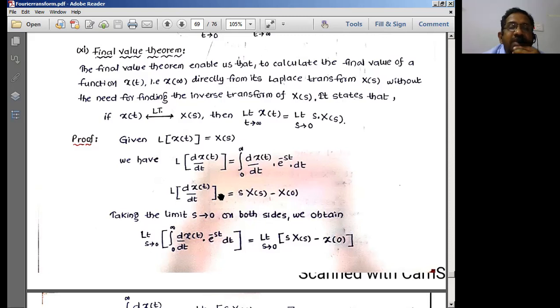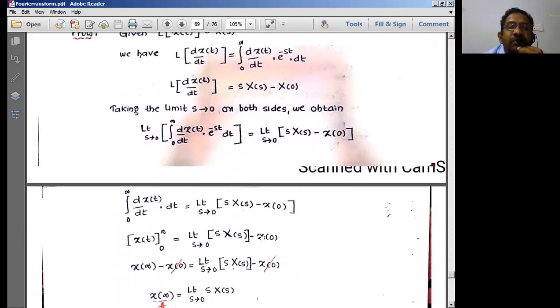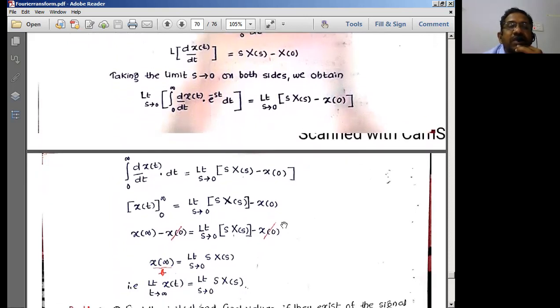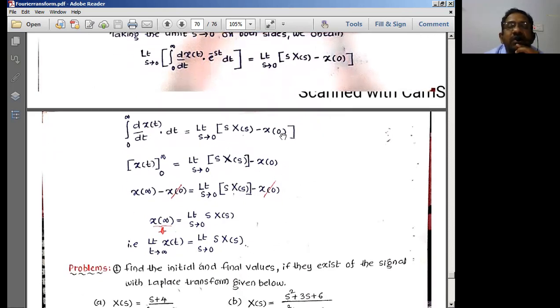So once you apply the limits here, what about this? This is nothing but equal to this equation: integral of 0 to infinity d by dt of x of t e to the power minus st dt. Now as s tends to 0, you have to apply the limits, so s into x of s minus x of 0 I can write. If s is 0, e power minus 0, or e power 0, is equal to 1. So I am left with integral of 0 to infinity d by dt of x of t equal to limit s tends to 0 of this particular difference equation.